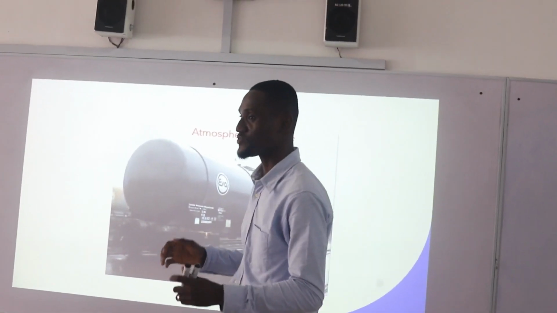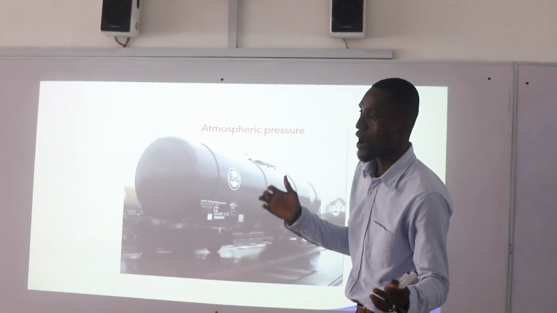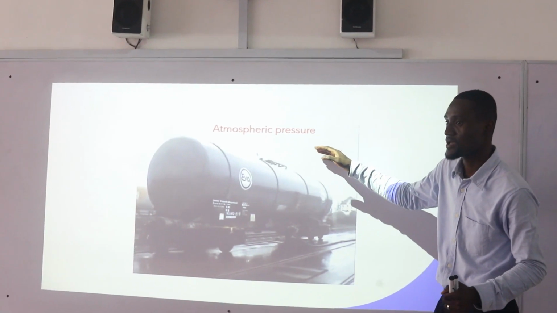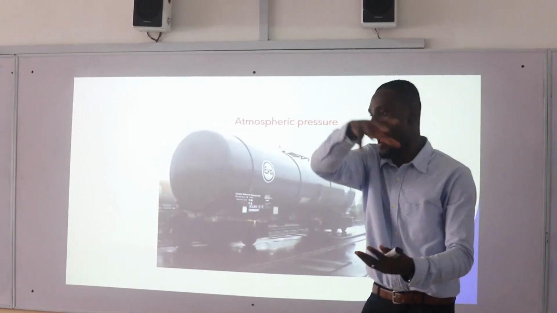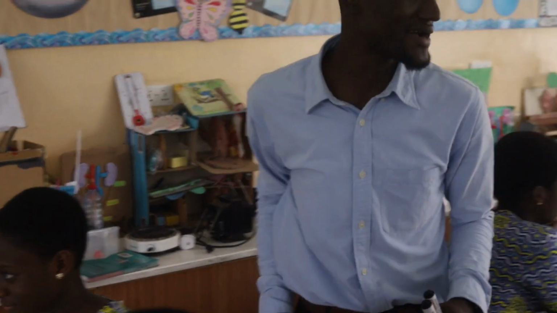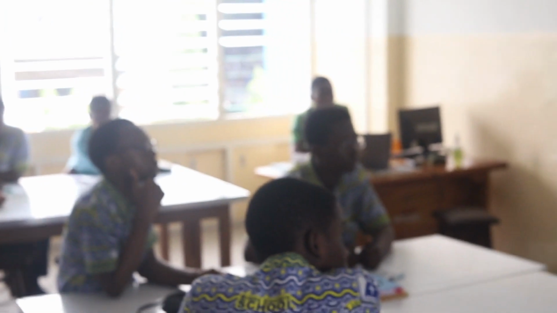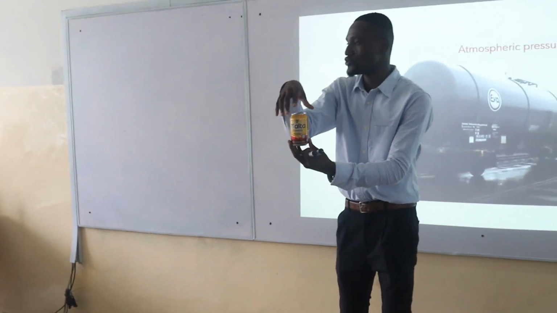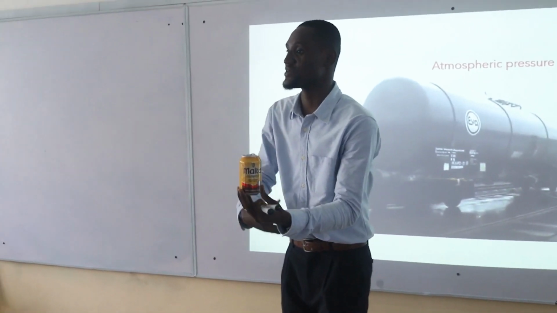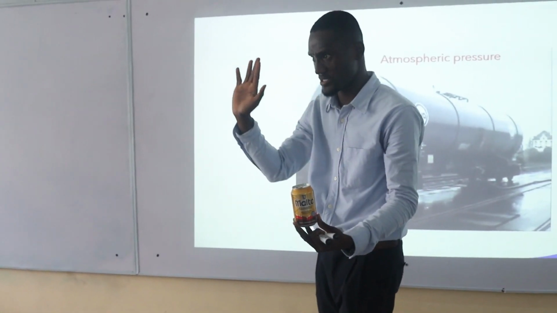We get to experience pressure in diverse ways. Another form of pressure is called atmospheric pressure. Atmospheric pressure means the pressure around something. So let's say I pick a can here. Okay, there's pressure. You know that this has a drink in it, so you store the pressure inside. Atmospheric pressure is the pressure around it. Do you get the concept?